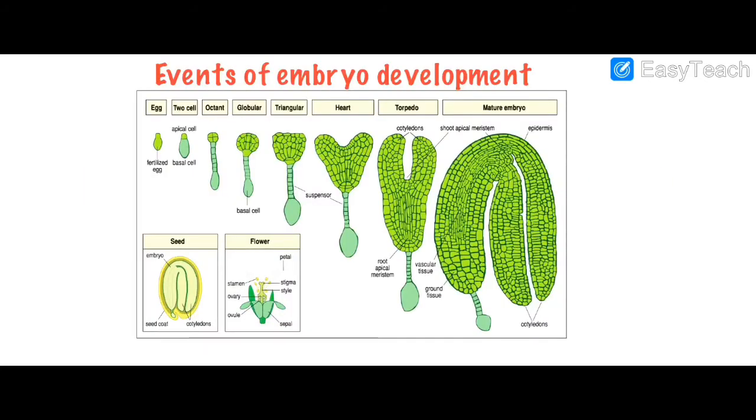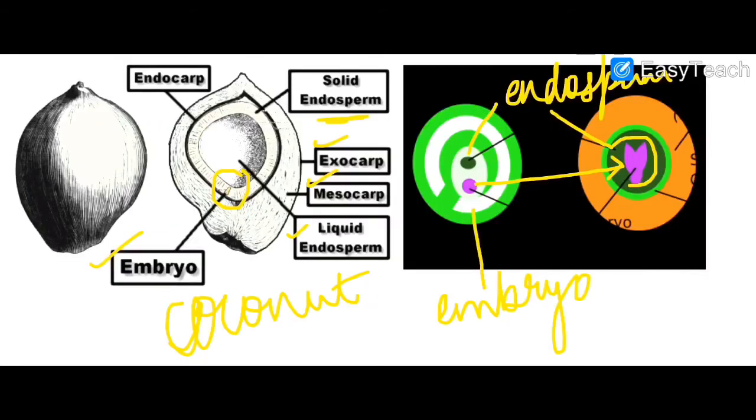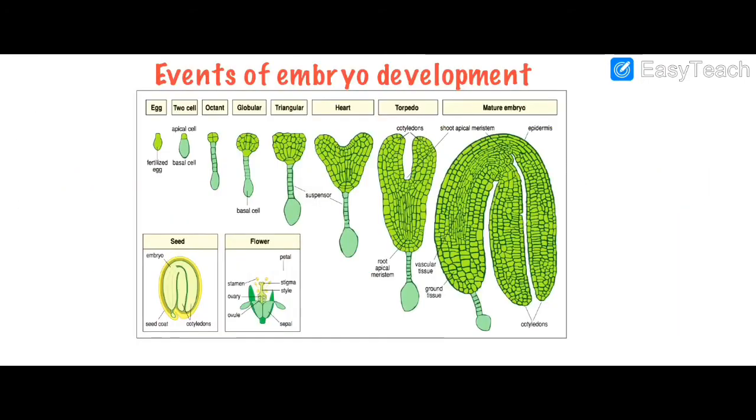Moving ahead. The next topic of post-fertilization events is embryo development. The embryo, this one, will develop into a structure like this, right? This is located inside the seed. You can see here in the figure, right? Now, how does this embryo development take place?